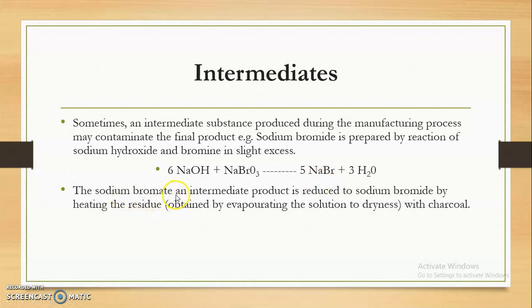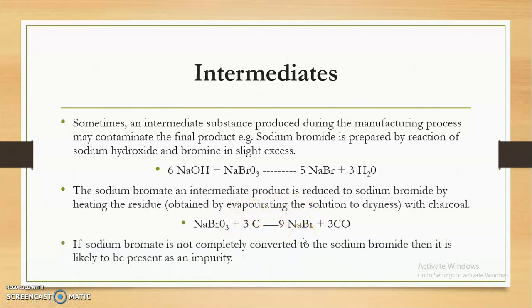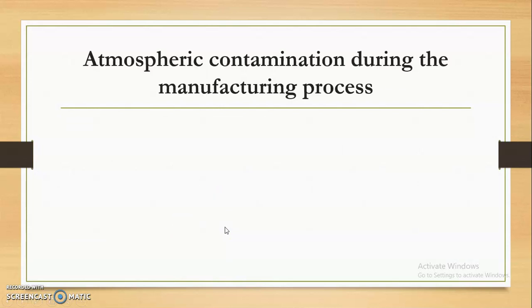The intermediate is reduced to sodium bromide by heating the residue that is obtained by evaporating the solution to dryness with charcoal. If the sodium bromate is not completely converted into sodium bromide, then it is likely to be present as an impurity in the sodium bromide.